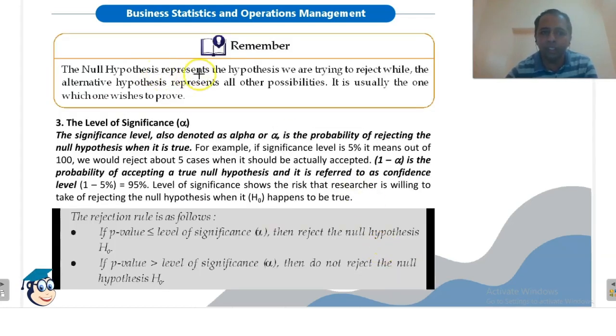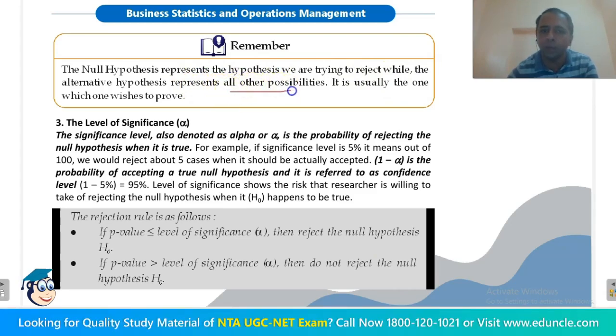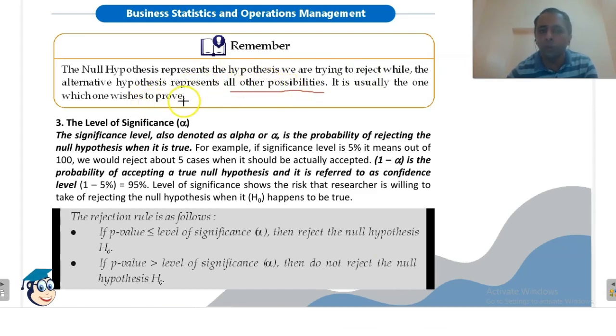So the null hypothesis represents the hypothesis we are trying to reject, while the alternative hypothesis represents all other possibilities. It is usually the one which one wishes to prove. So we want to disprove the null hypothesis and we want to prove the alternative hypothesis.